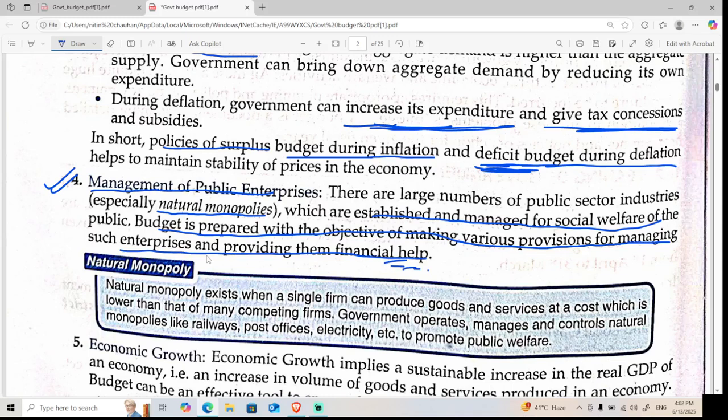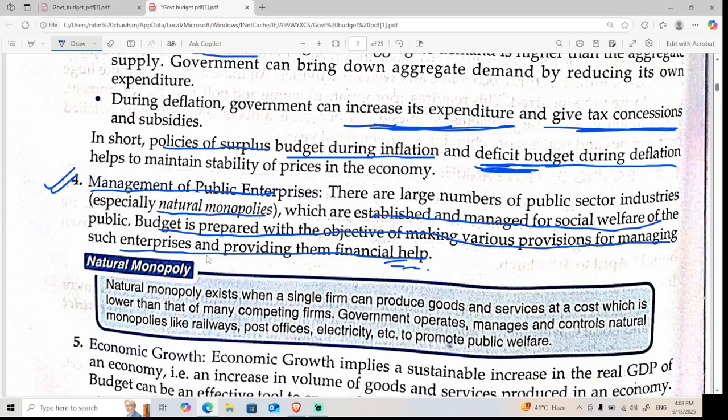Like if I talk about the cylinder, it's for social welfare, right? But the cost of a cylinder is very high. If the cost of a cylinder is very high, people will consume fewer cylinders. Second, people need the cylinder. So the government gives them a subsidy. The cost of a cylinder is 1,000 rupees, but the government is providing it to us for 500 rupees. So who is paying the 500 rupees? The government is paying the 500 rupees in place of us.